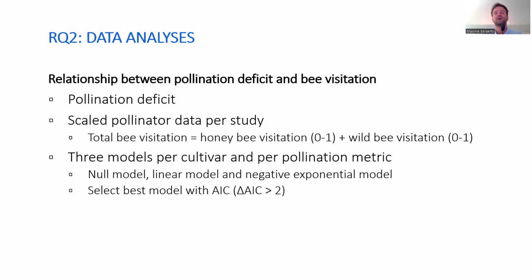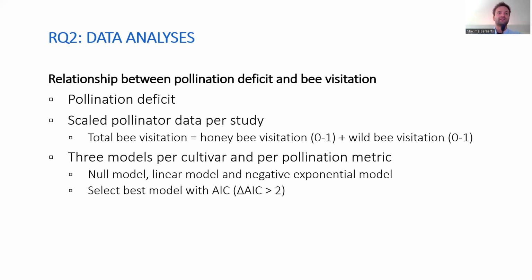We kept those two separate because we know that wild bees and honeybees have a different pollination efficiency, but we were still interested in the total bee visitation because we also know that honeybees are very much a useful pollinator in this system.